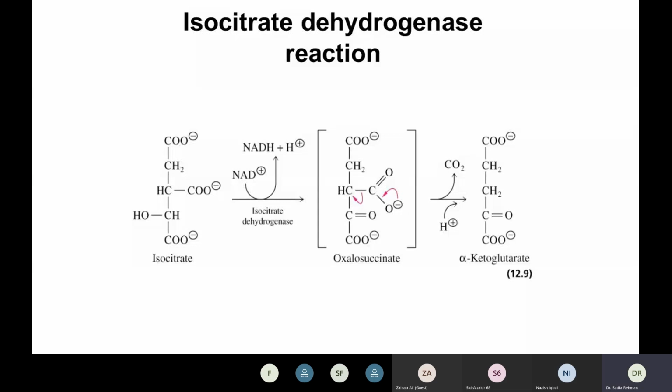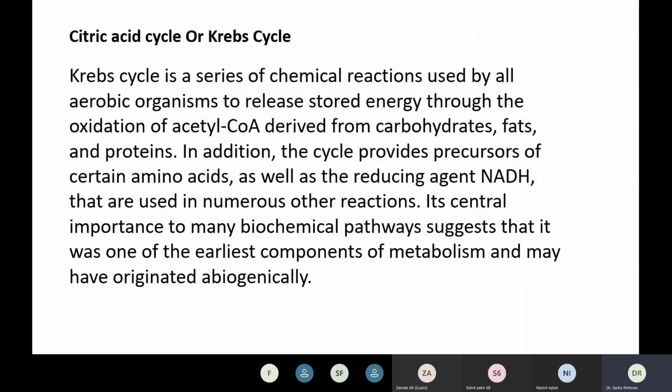ठीक है? Citric acid cycle और Krebs cycle, ये दो एंजाइम्स हम पढ़ रहे थे कि ये सिट्रिक एसिड या क्रेब्स साइकिल में पार्टिसिपेट करते हैं. क्रेब्स साइकिल आप लोगों ने पहले भी पढ़ा हुआ है. Krebs cycle is a series of chemical reactions used by all aerobic organisms to release stored energy through the oxidation of acetyl CoA derived from carbohydrates, fats and proteins. ठीक है, एनर्जी रिलीज करता है, एरोबिक साइकिल है, और इसमें all forms of the metabolites, जो हम कहते हैं this is carbohydrates, fats, इनके oxidation process से होते हैं.